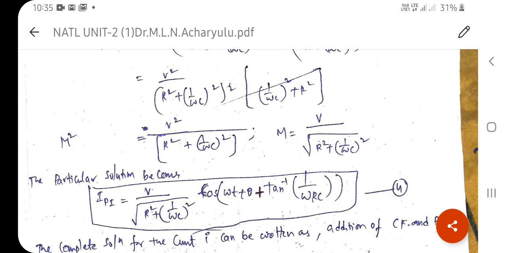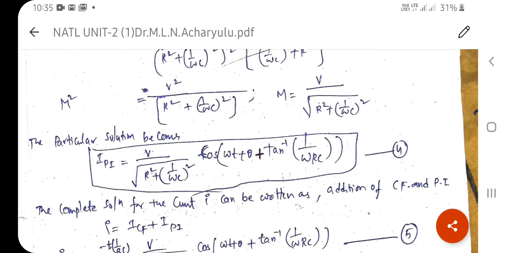Now you are going to remodify the particular solution by applying these M and phi values. Then you will get V by under root of R square plus (1 by omega C) whole square into cos of (omega t plus theta plus tan inverse of 1 by omega RC). This is about the particular solution.